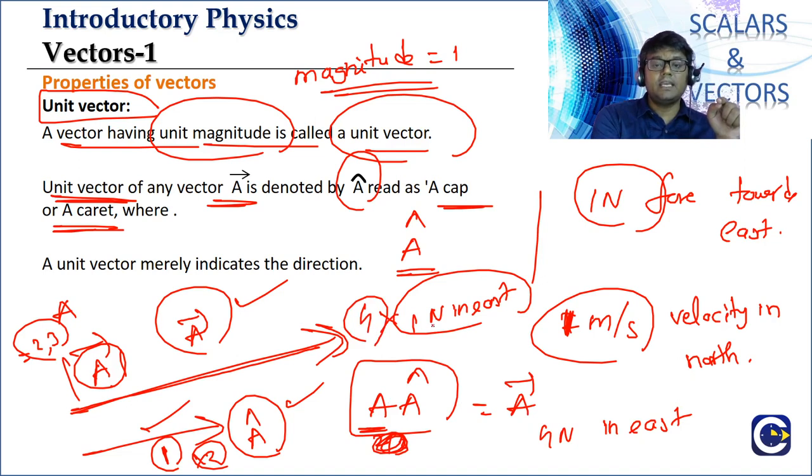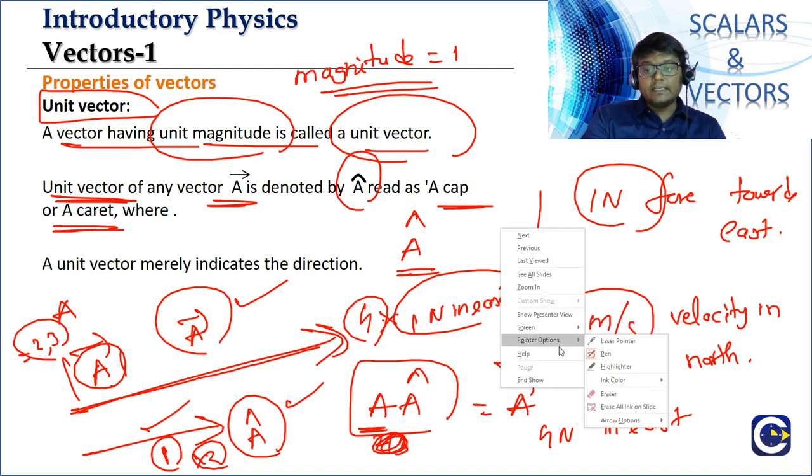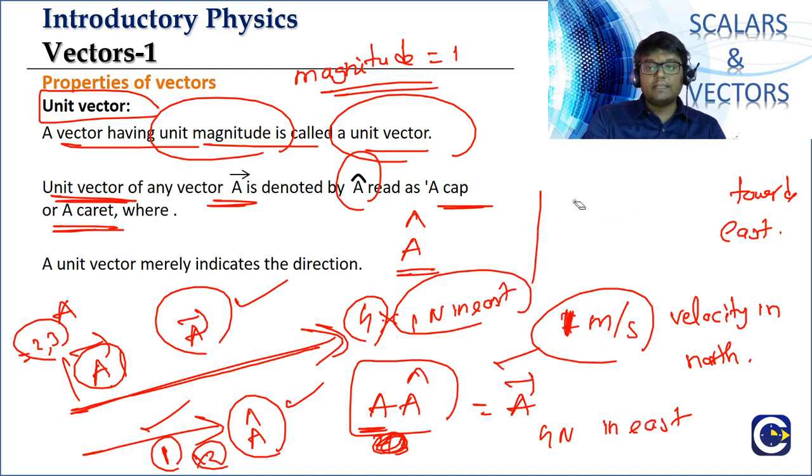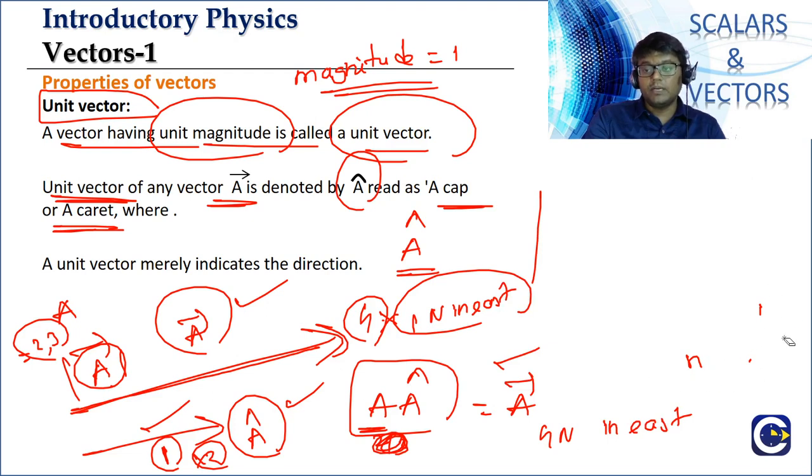If you multiply A cap with 4, you get 4 into 1 newton towards east, which means 4 newtons towards east. That is our A bar. So if you have vector A bar, we'll represent the unit vector in its direction as A cap.